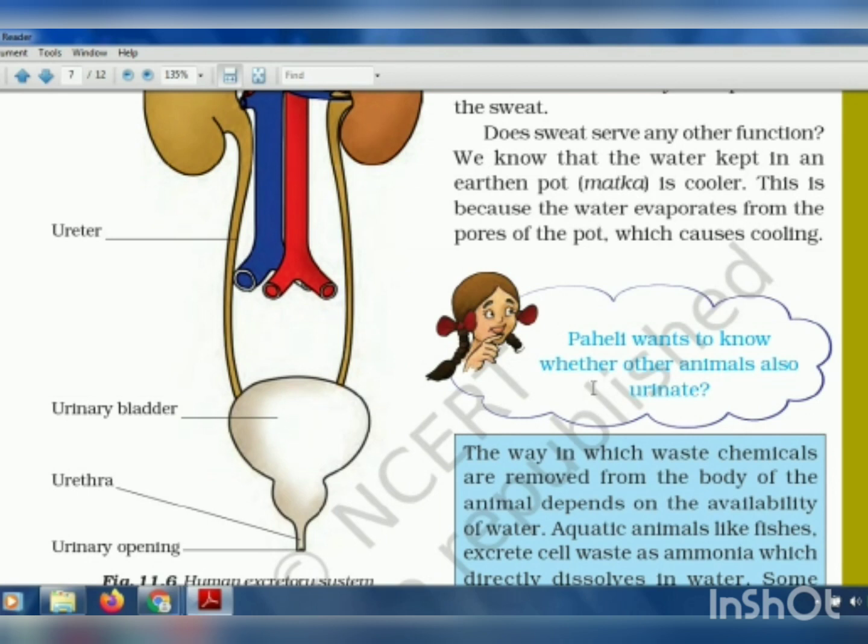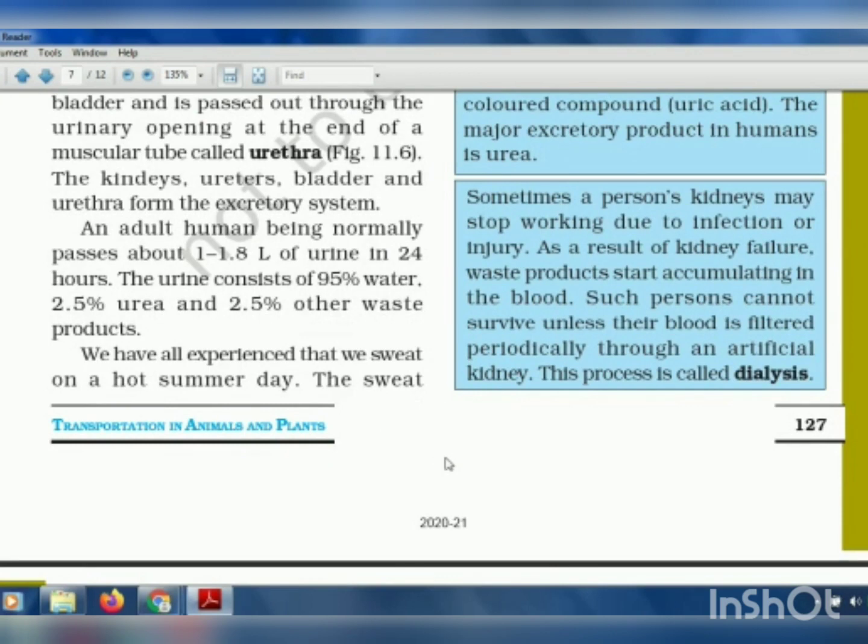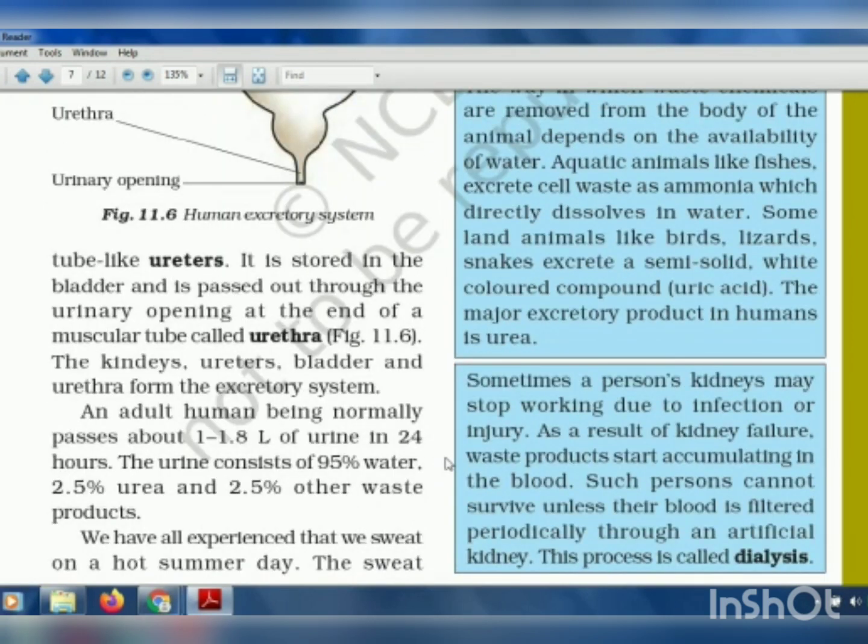So what is the function of sweat? The sweat keeps our body cool. This is the main function of sweat. If you sweat, it means your body remains cool from inside.